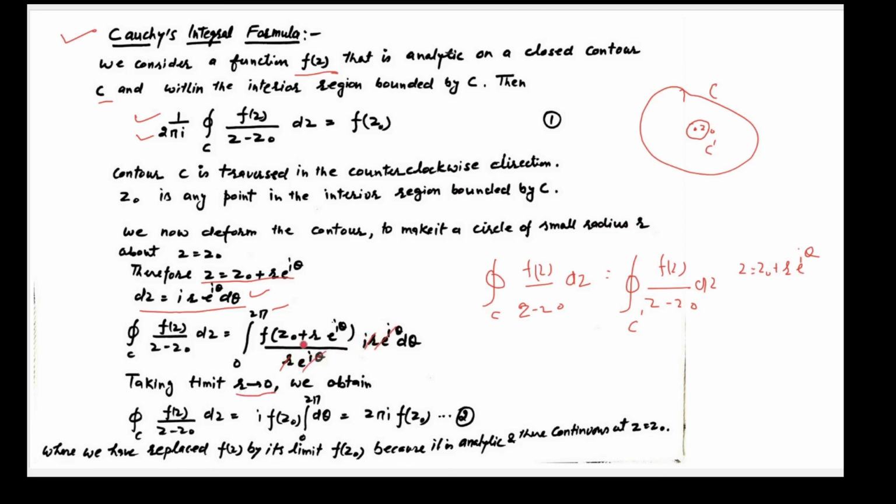So substituting limit r equal to 0, we will get f(z0) and integration d theta from 0 to 2 pi. Here we have used f(z) when r approaches 0 equal to f(z0) because it is analytic and thus continuous at z equal to z0. So ultimately we get this equation. So finally we have proved it.